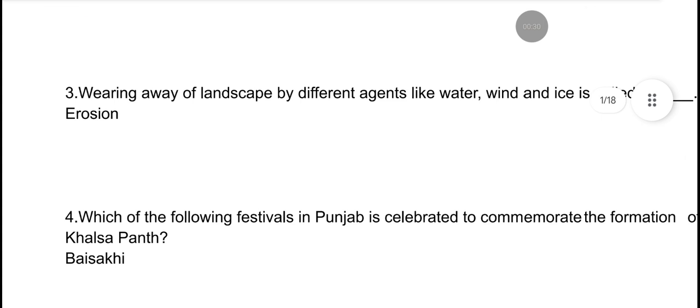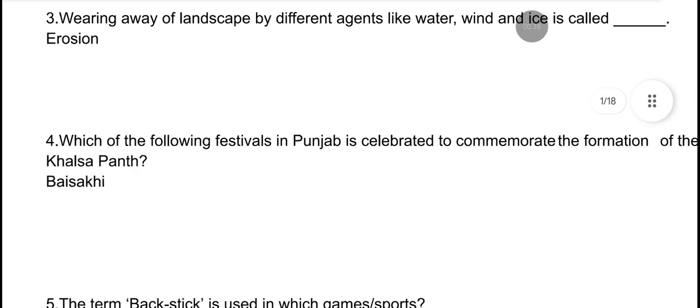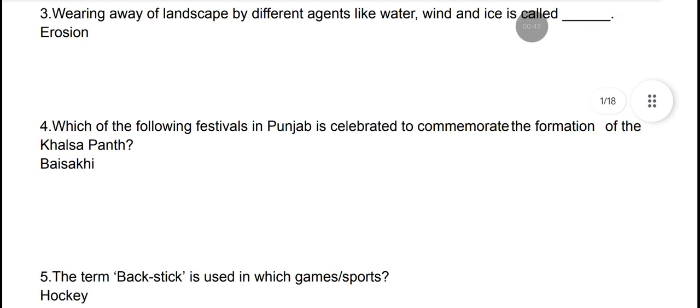Wearing away of landscape by different agents like water, wind and ice is called erosion. Which of the following festivals in Punjab is celebrated to commemorate the formation of the Khalsa Panth? And the festival is Baisakhi.